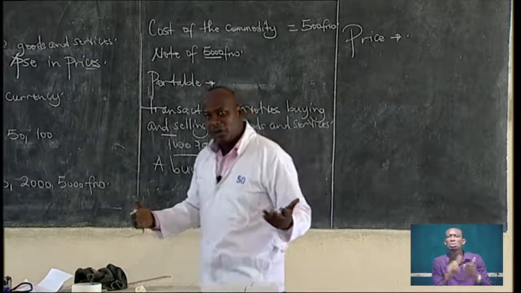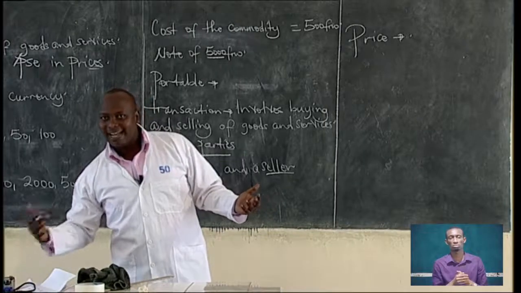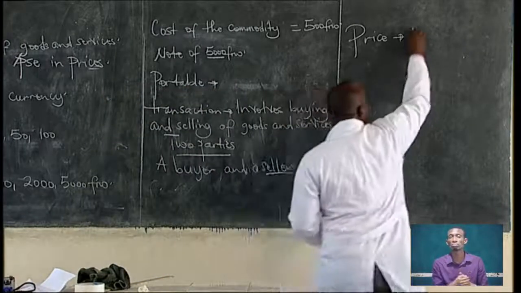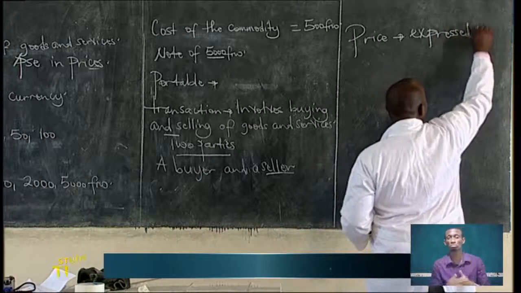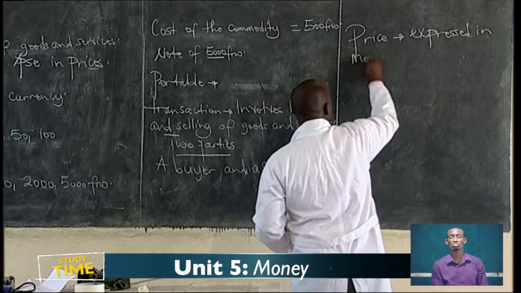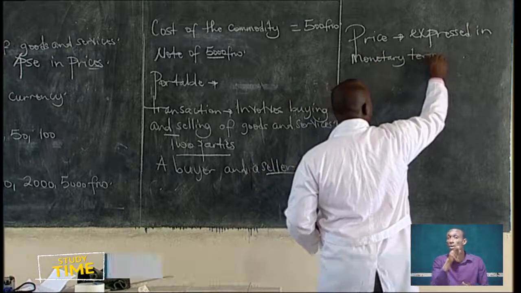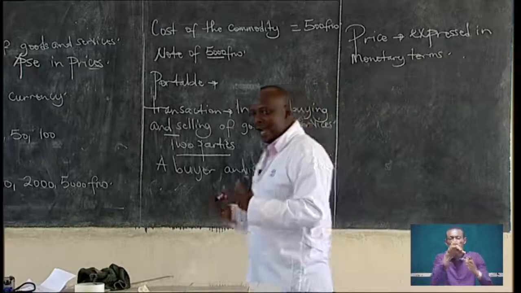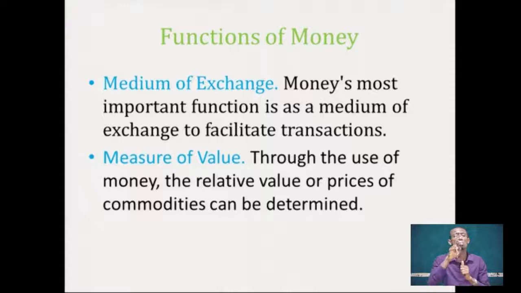Price is the value of a commodity expressed in monetary terms. Since prices are expressed in monetary terms, money can be used to measure value.